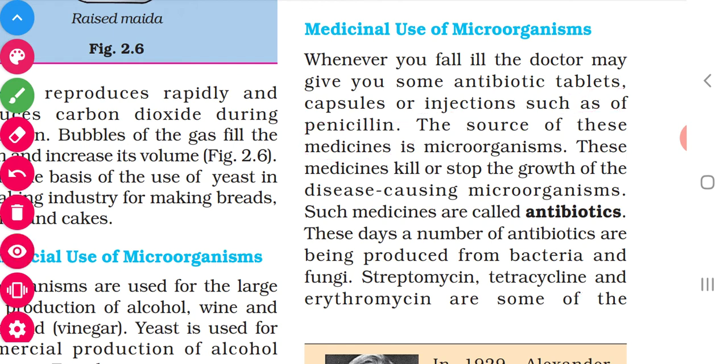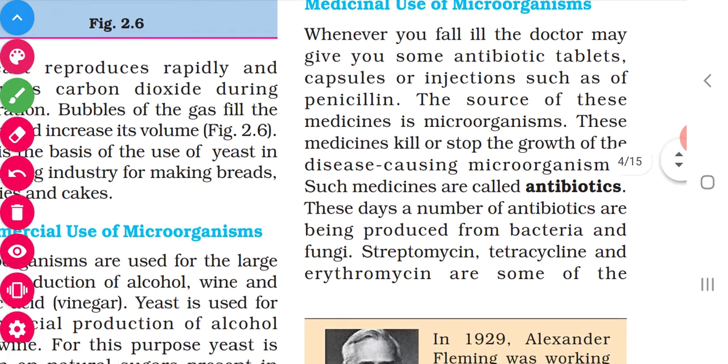These antibiotics are prepared from bacteria and fungi. Streptomycin, tetracycline and erythromycin are also given. Check if you have the doctor's prescription with you; he will be prescribing some of the antibiotics. So these antibiotics are made from bacteria and fungi. They will kill the disease causing microorganisms in our body. Penicillin, streptomycin. Understand clearly, listen to the pronunciation. Streptomycin, tetracycline, erythromycin. These are some of the antibiotics.